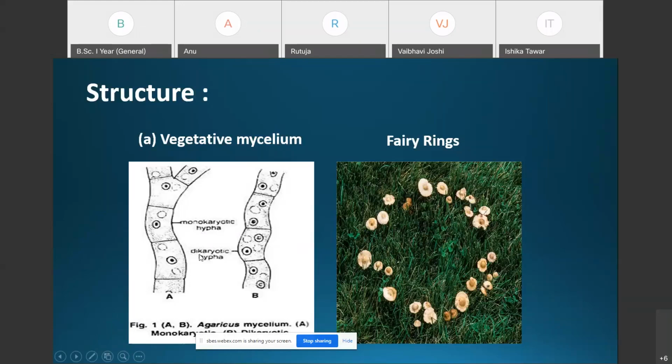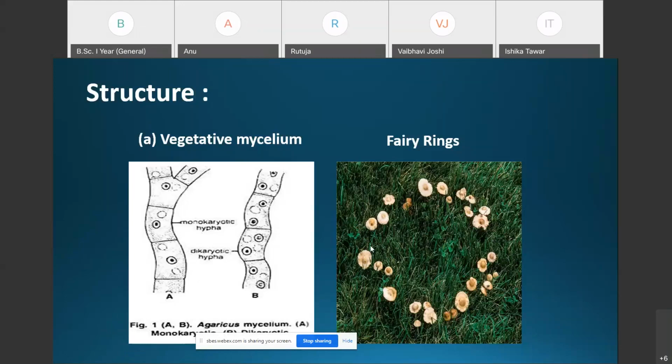Here the primary mycelium and the secondary mycelium are completely buried in the soil, while these fruiting bodies are the aerial portion, growing above the soil surface. These are the fruiting bodies, and they are called the Basidiocarp.